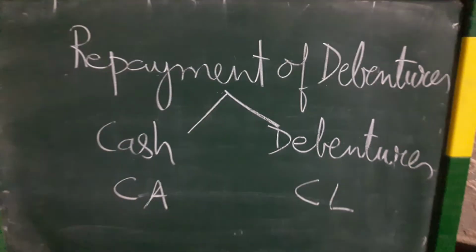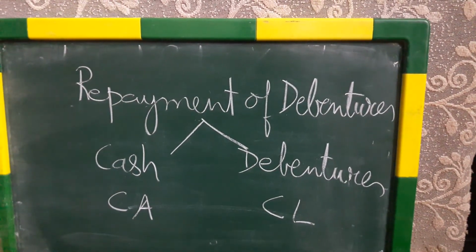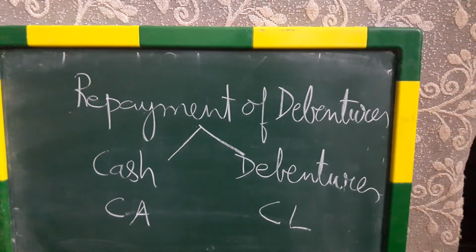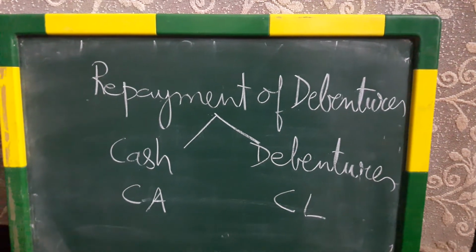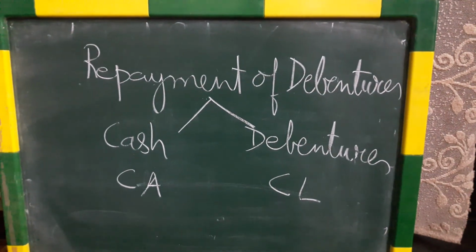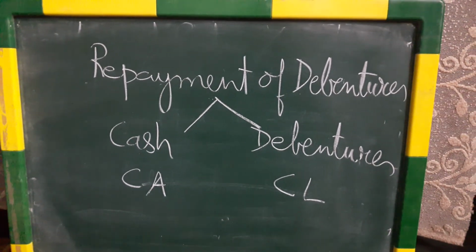So one set of ratios I have done with you, that is short term solvency or liquidity ratios. There are two ratios in that, current ratio and liquid ratio. So start solving questions and I'm sure there won't be much trouble.